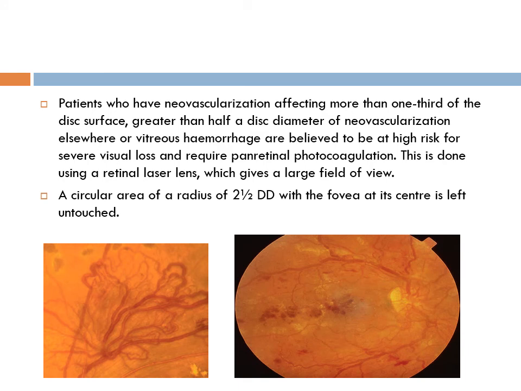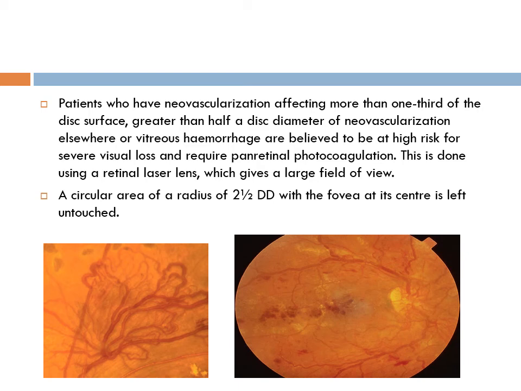Patients who have neovascularization affecting more than one-third of the disc surface, greater than half a disc diameter of neovascularization elsewhere, or vitreous hemorrhage are believed to be high risk PDR cases, and they are at potential threat of losing their sight at any time. So this is known as high risk PDR.